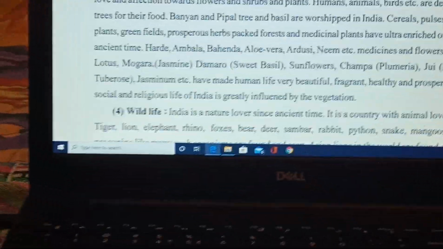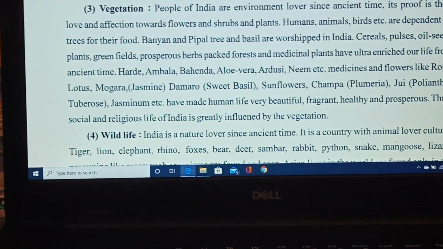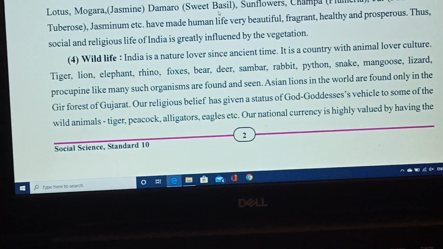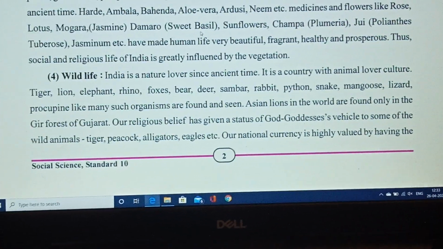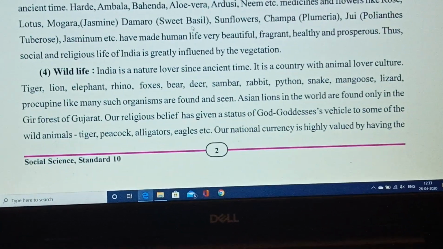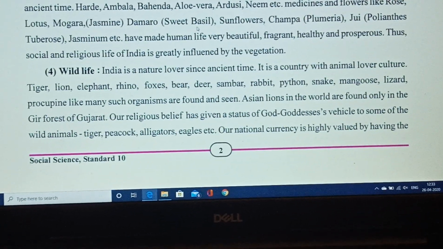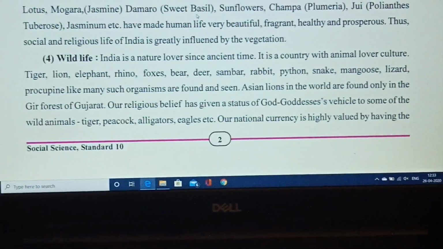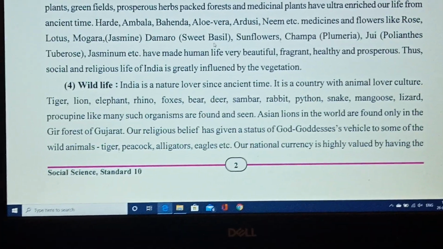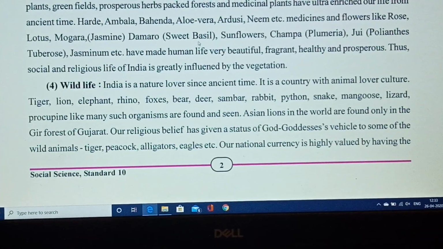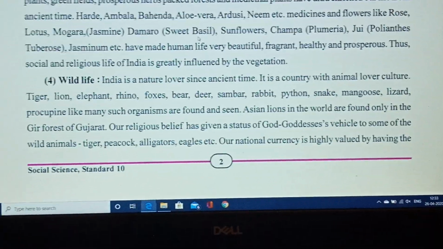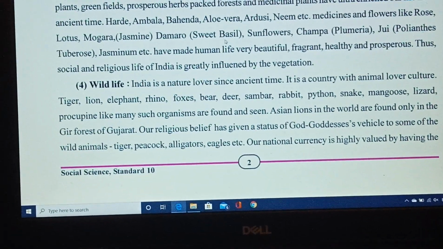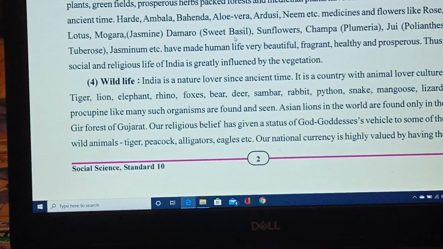Now the wildlife. India is a nature lover since ancient time. It is a country with an animal lover culture. Tiger, lion, elephant, rhino, fox, bear, deer, sambar, rabbit, and so many other kinds of animals we can find here. Some very rare species are also found in Himalayan regions that are also part of our wildlife. Asiatic lions in the world are found only in the Gir forest of Gujarat.